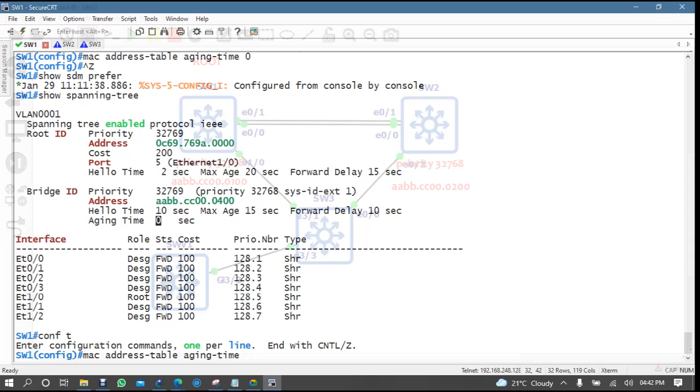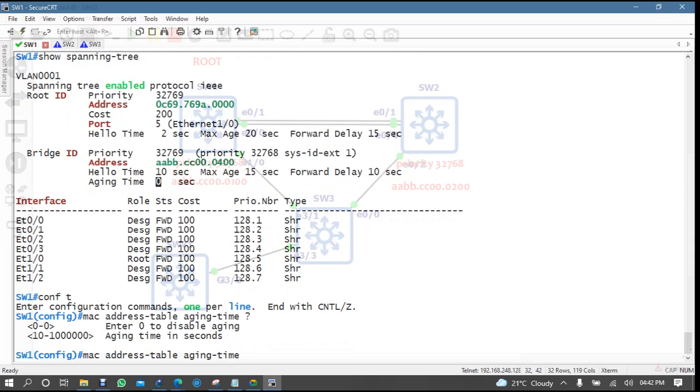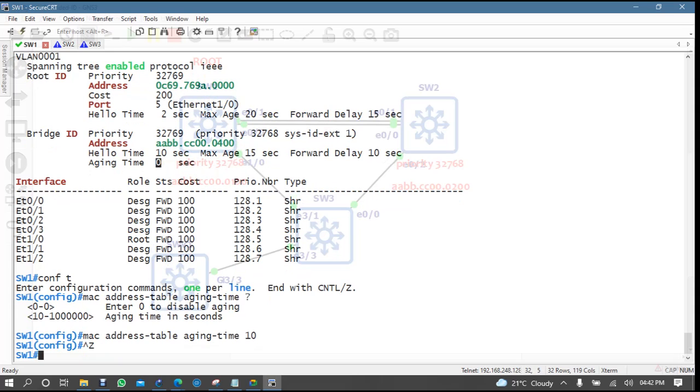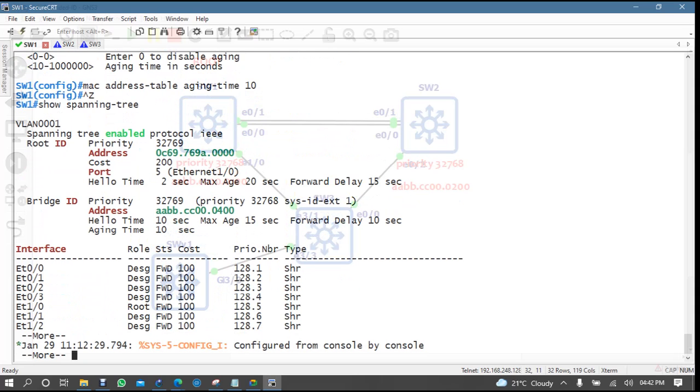Here you have to consider that normally the aging time is 300 seconds or whatever. I will say 10 seconds. Now you will see that in show spanning-tree, the aging time is 10 seconds. Whatever timing you are putting, all those timings should be in seconds.